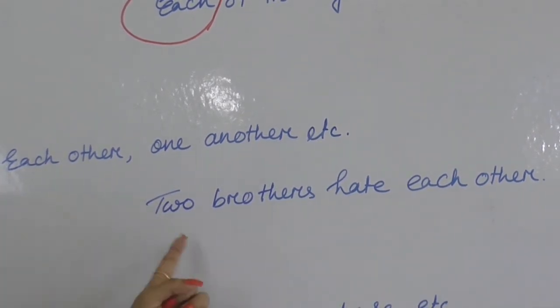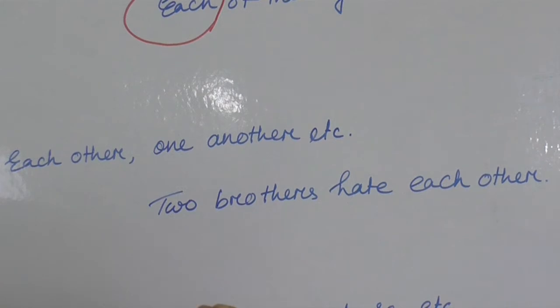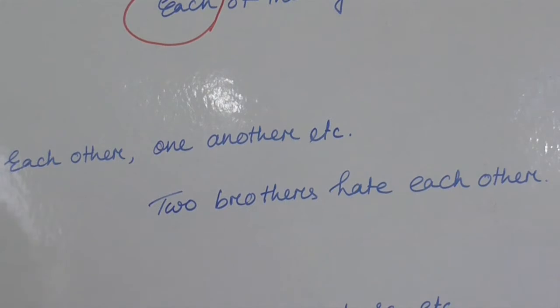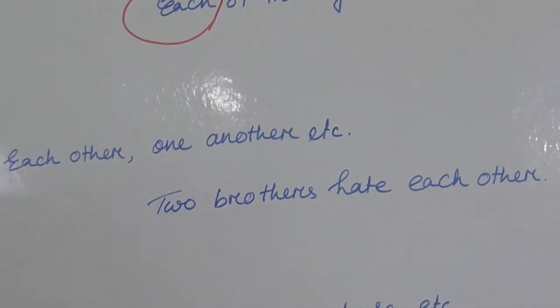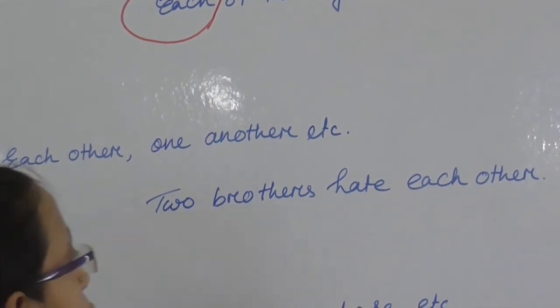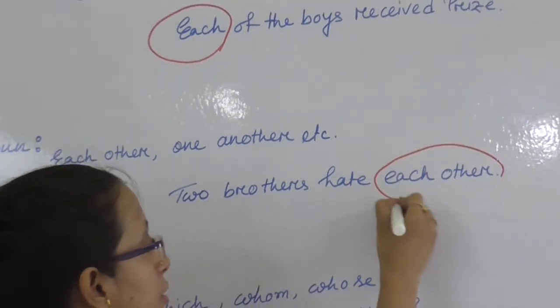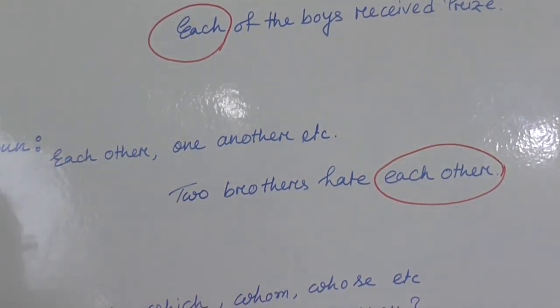Here two brothers, who hate each other? Two brothers. It means there is a relationship. So reciprocal relationship is indicated by reciprocal pronoun. So here which one is reciprocal? Each other. So here is the reciprocal pronoun, each other.